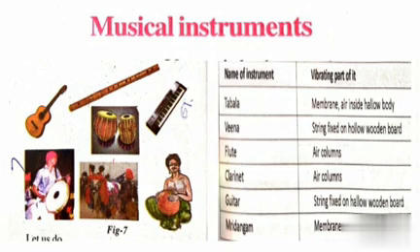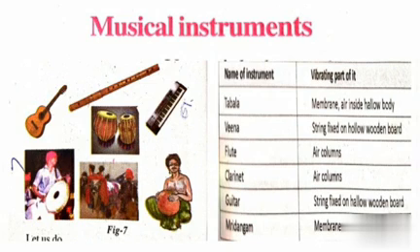Now we will discuss one more topic, musical instruments. You might have observed many musical instruments like tabla, flute, harmonium, and guitar. Did you see these musical instruments? The sounds produced by these instruments are distinct, meaning the sounds produced by different instruments are different. It is easy for us to identify which sound is coming from which instrument.